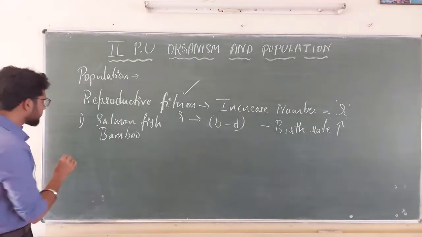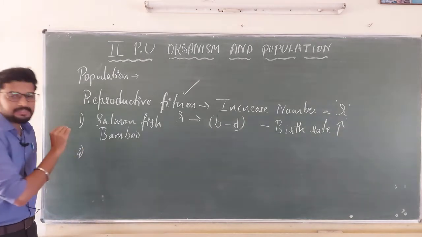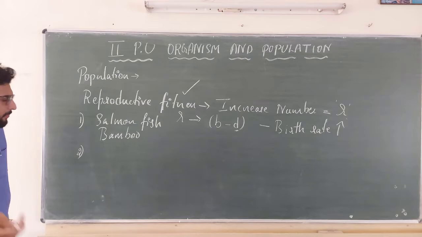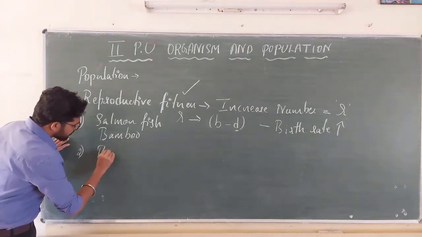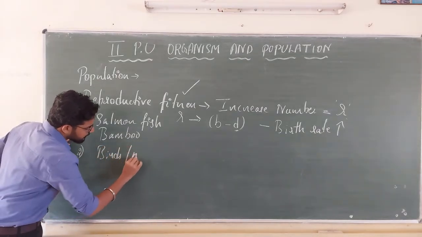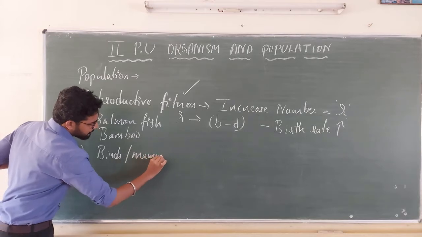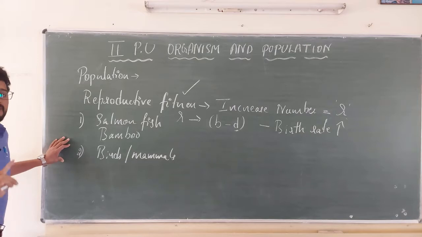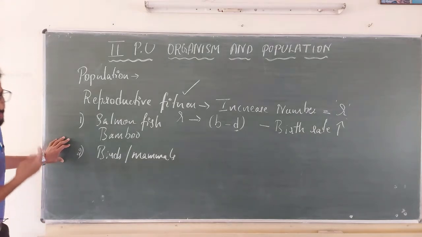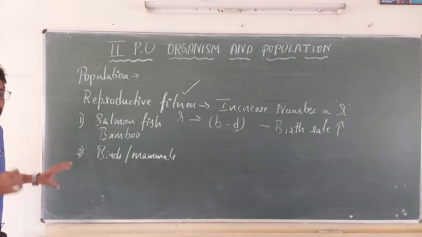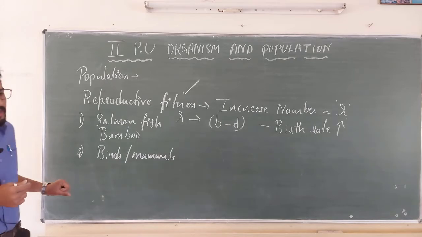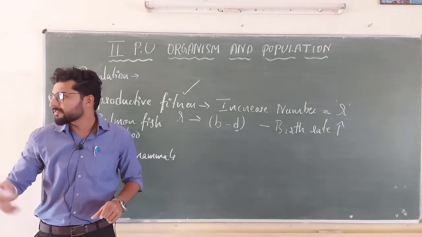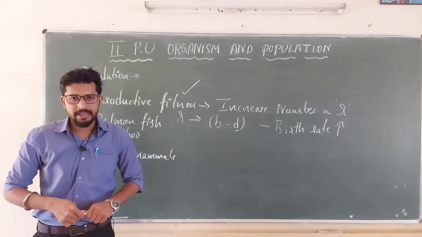What about another case? We can find organisms which can reproduce multiple times, for example birds or many mammals. They reproduce multiple times, but the number of organisms surviving after birth, or escaping the barriers provided by nature, will be equal.